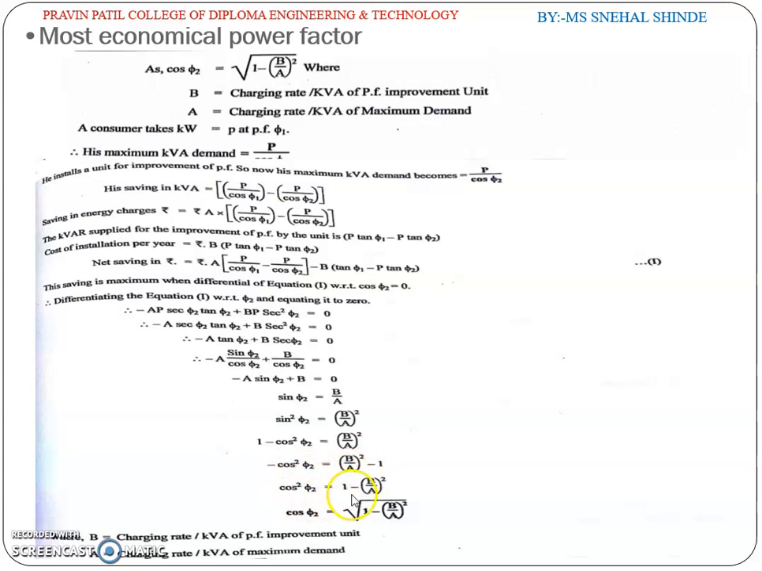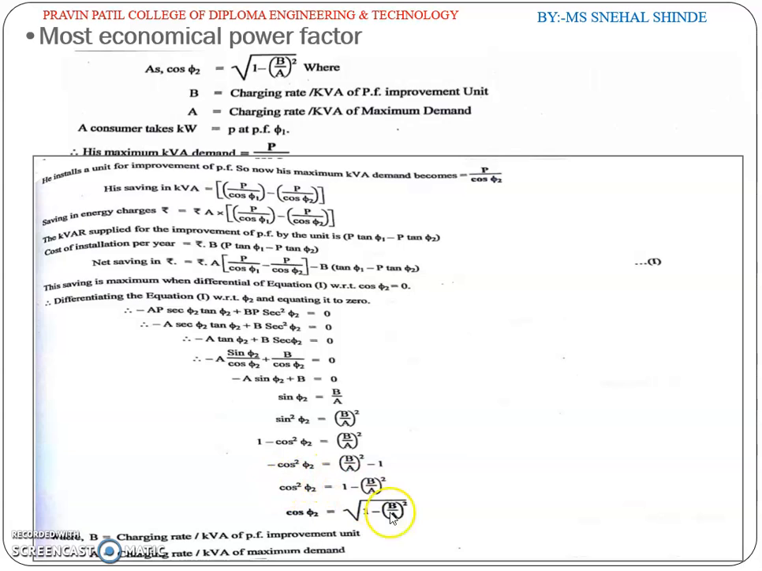So now the 1 goes to the right hand side and becomes minus 1. So cos square phi 2 equals 1 minus (B divided by A) square, and we cancel the minus sign on both sides. So cos phi 2 equals, now the square goes over and becomes the root. So cos phi 2 equals root of 1 minus (B divided by A) square, where B is the charging rate per kVA of power factor improvement unit and A equals the charging rate per kVA of maximum demand.